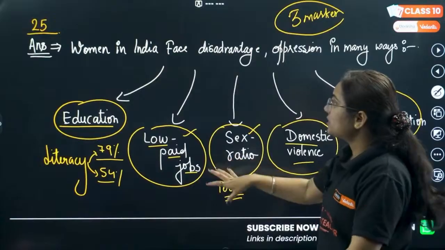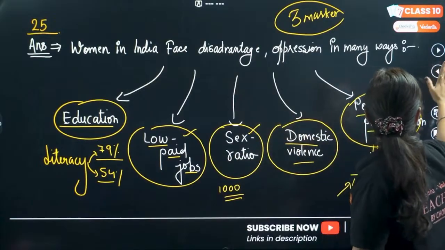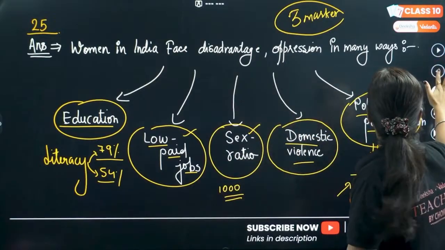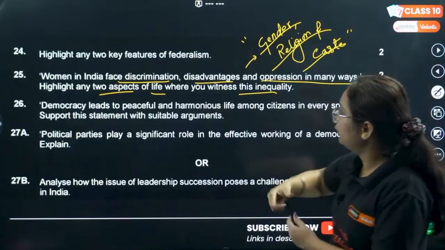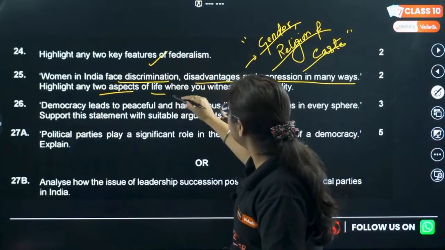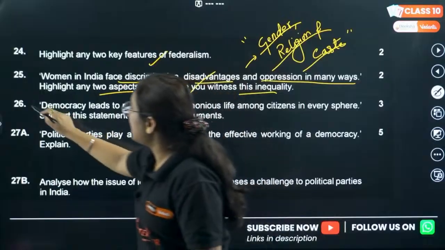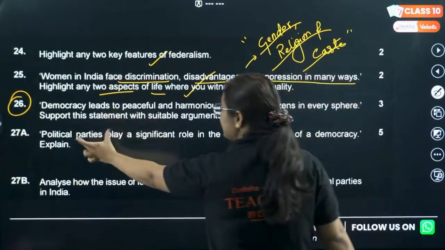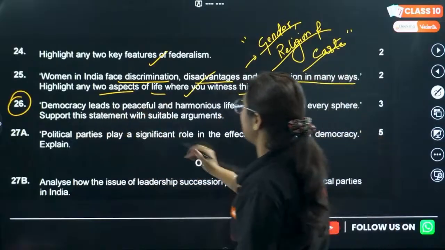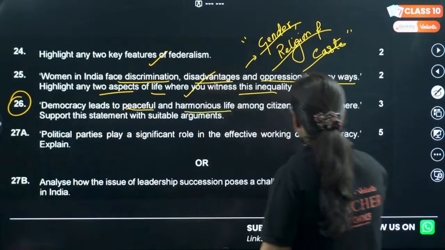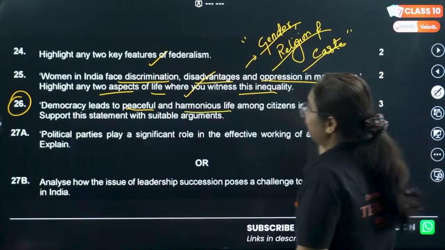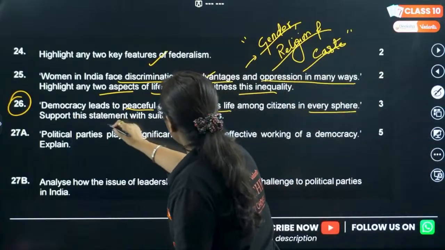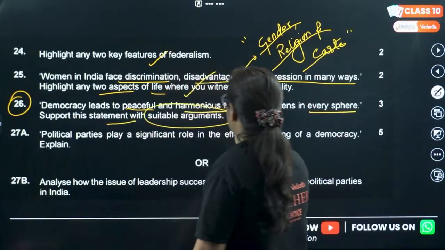Okay, so we are done with the 25th question. 24 is done, 25th is done. Now we will go with the 26th number. Democracy leads to peaceful and harmonious life among citizens in every sphere. Support the statement with suitable arguments.